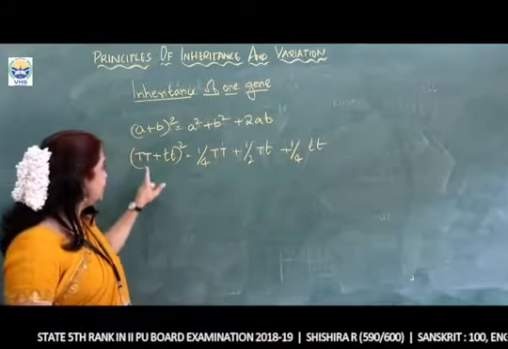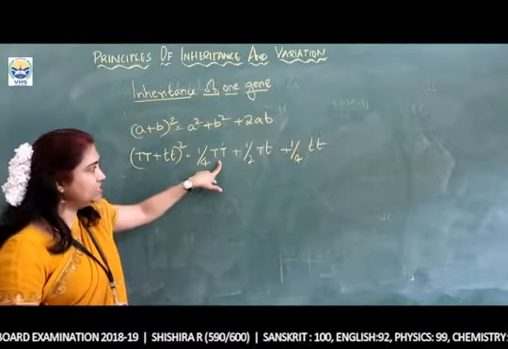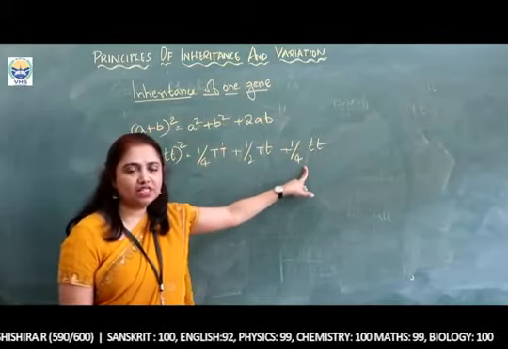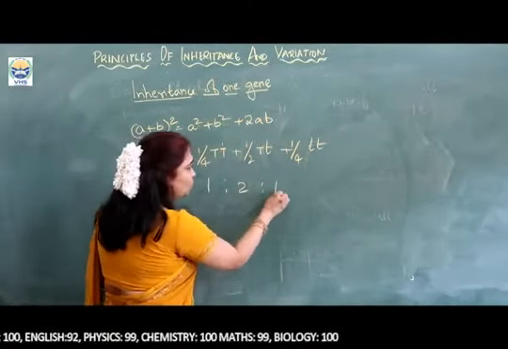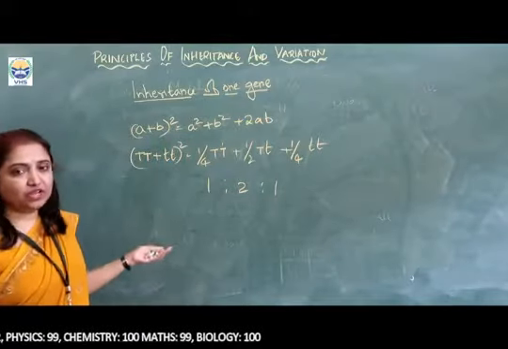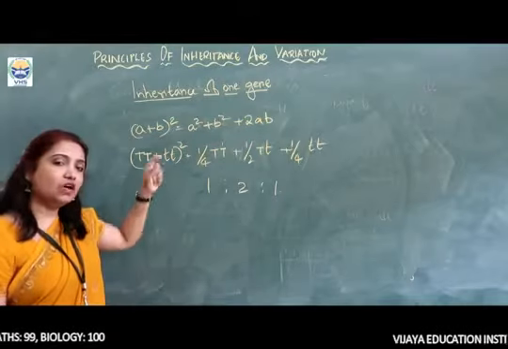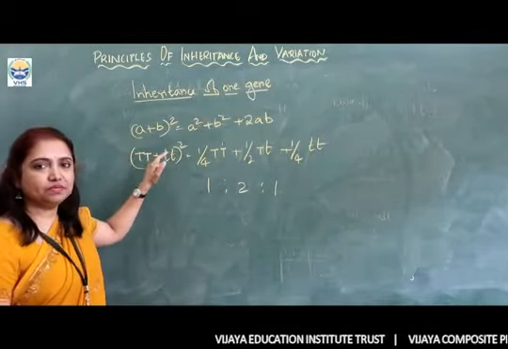That is (T + t) whole square, it gives rise to a 1:2:1 ratio.